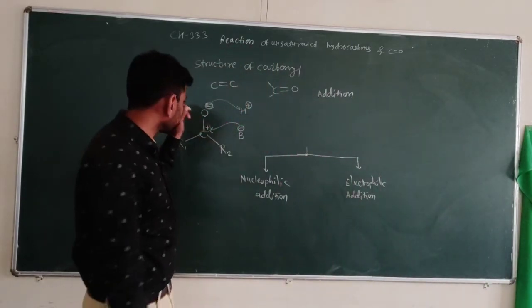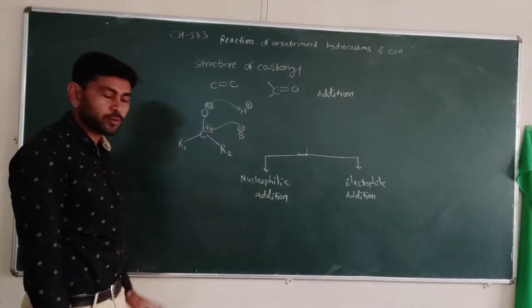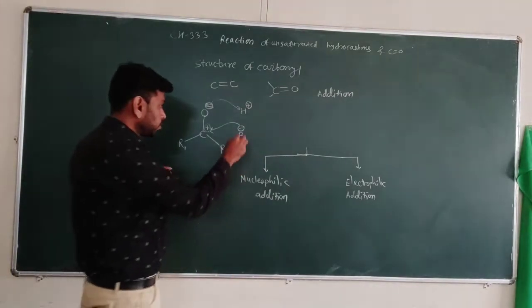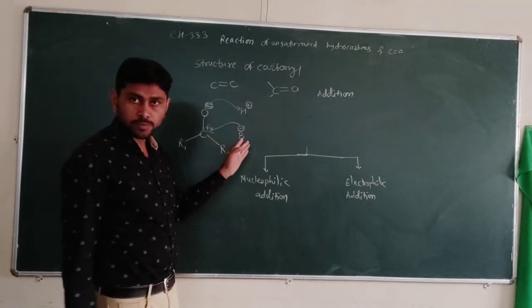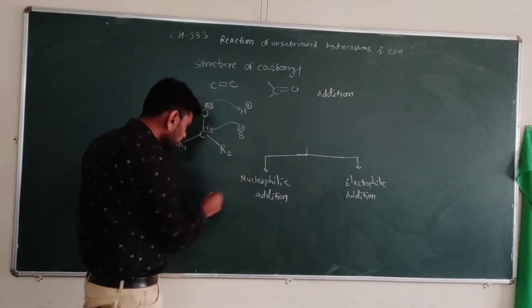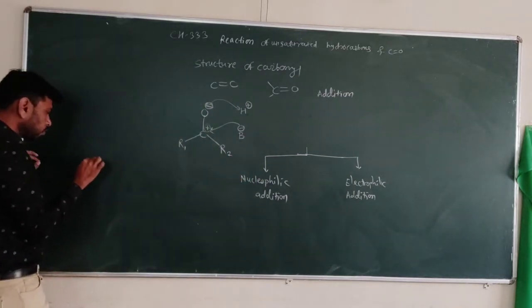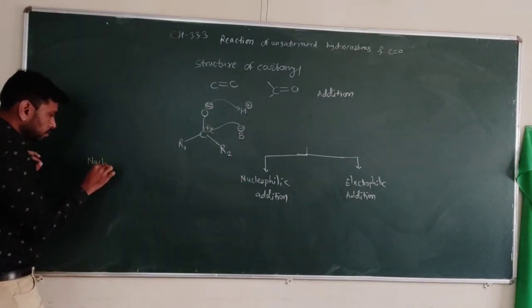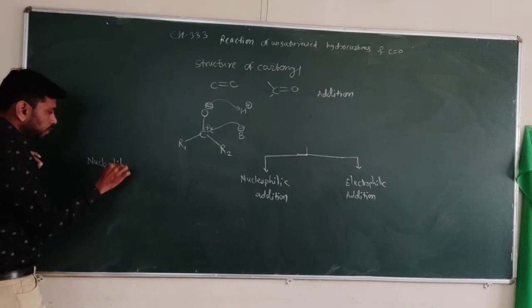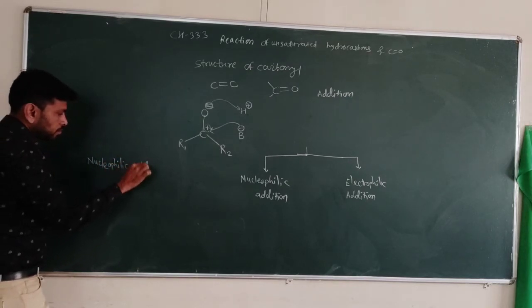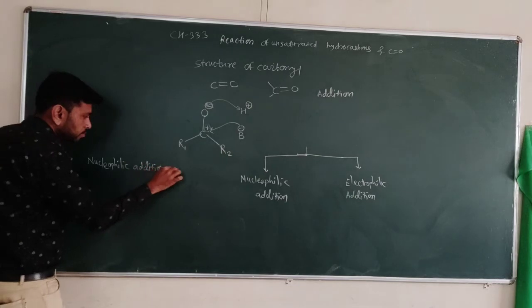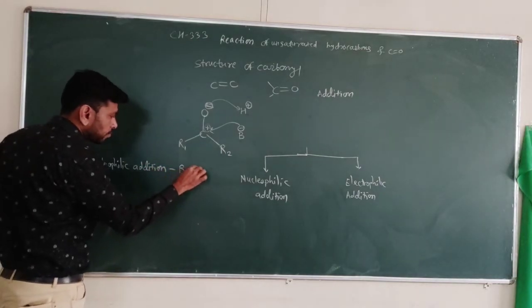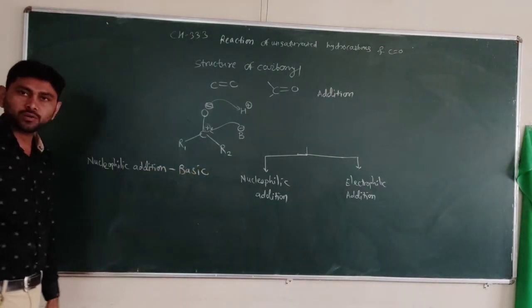When there is a possibility of nucleophilic addition, the nucleophile is present and the condition must be basic. Under basic condition, it gives nucleophilic addition.